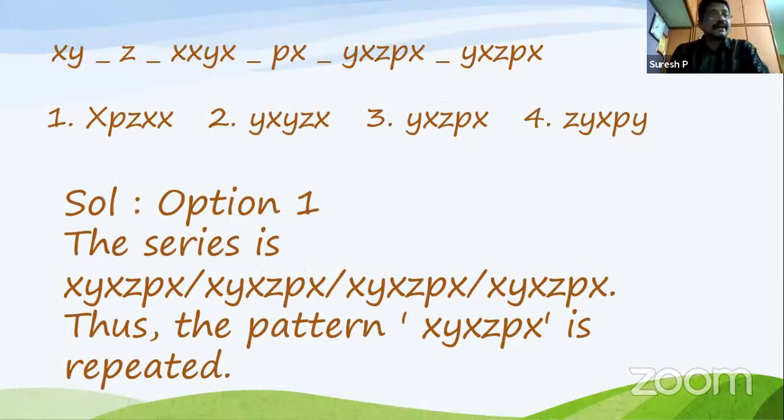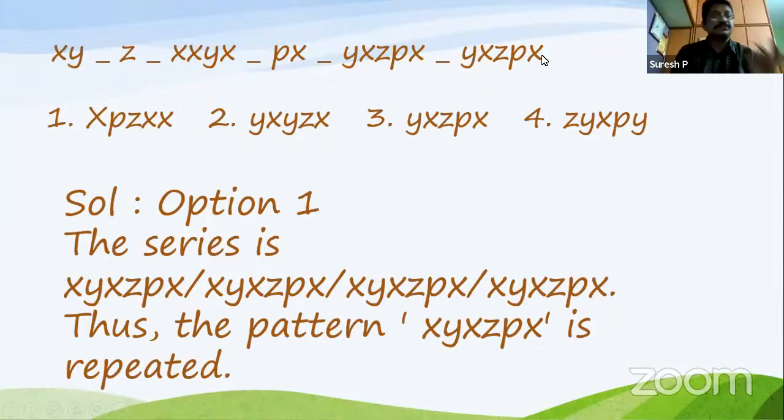See it: X, Y, missing letter, Z, missing letter, X, X, Y, X, missing letter, P, X, missing letter, Y, X, Z, P, X, missing letter, Y, X, Z, P, X. So you have to identify that. How many letters are there? 1, 2, 3, up to 24.